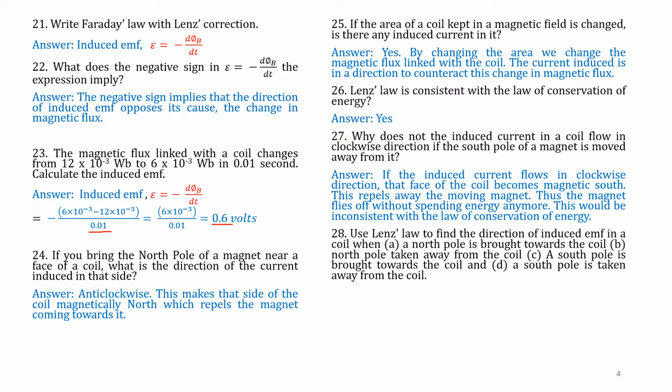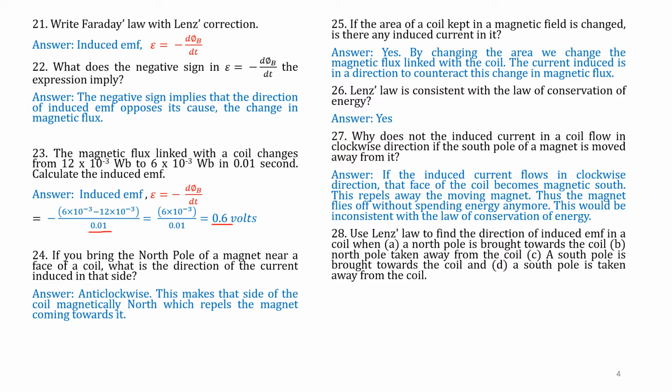Question number 28. Use Lenz's law to find the direction of induced EMF in a coil. A. A north pole is brought towards the coil. B. North pole taken away from the coil. C. A south pole is brought towards the coil.